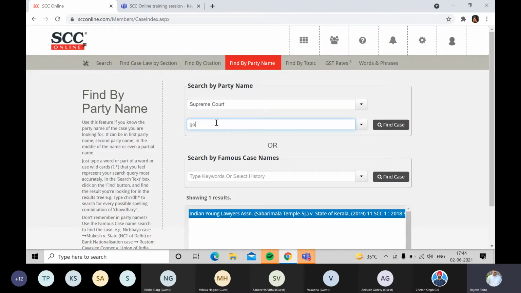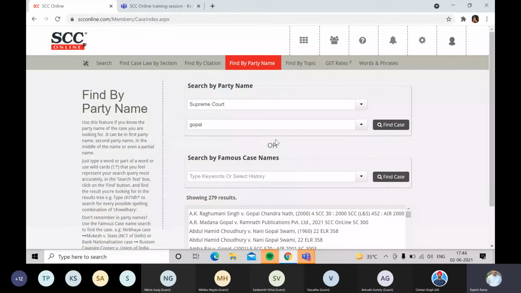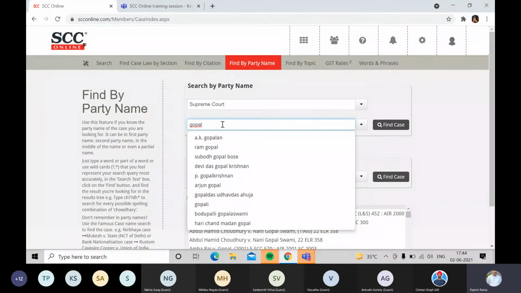If you are looking for a very common name like Gopal, you will get a huge list of results, obviously. Maybe Gopal Singh or something like that. That makes it difficult to zero in on the one you are looking for. So you can simply type the other party name also over here.